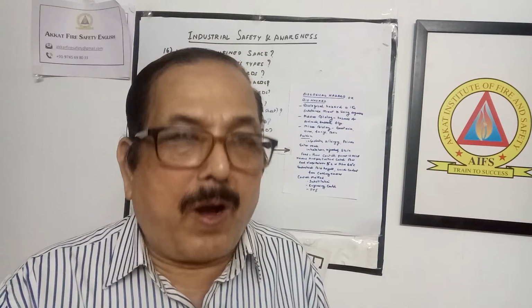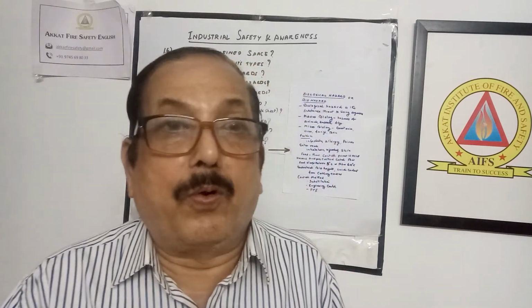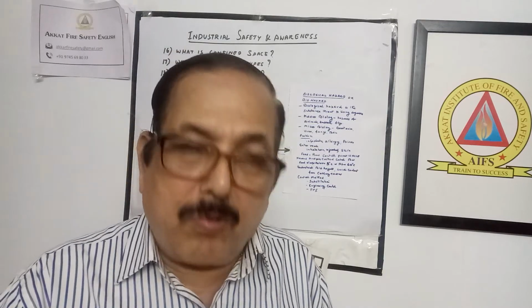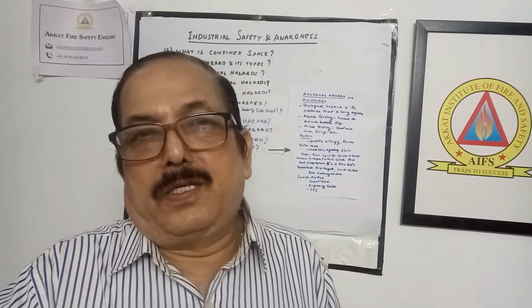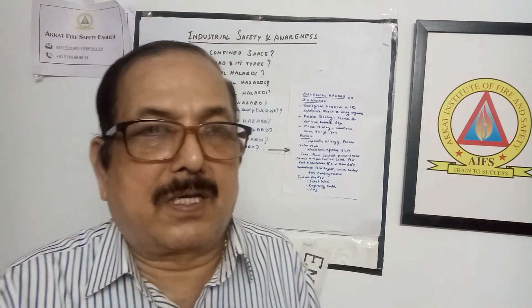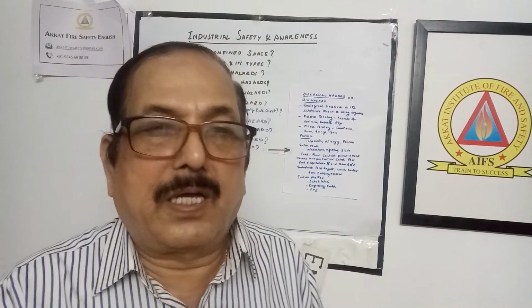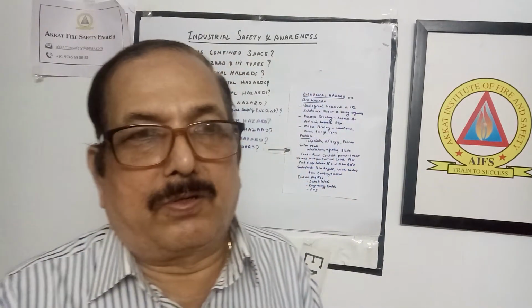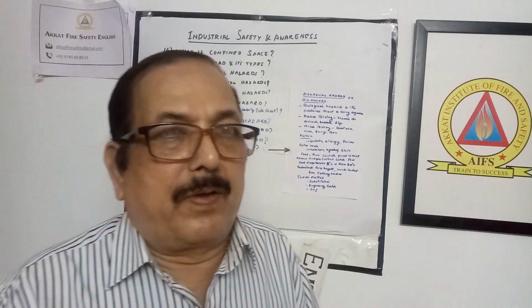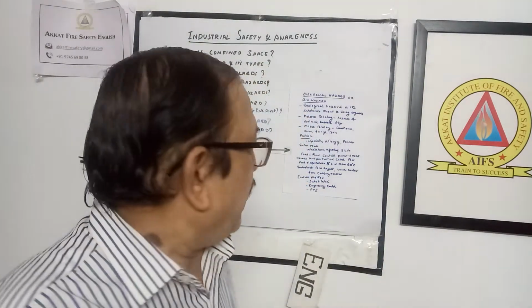So whenever you want to keep food, you should avoid keeping it in that temperature range. It should be either below 5 degrees or above 60 degrees centigrade, so that the living bacteria and organisms cannot grow and will not enter the food. That is one of the important things we have to keep in mind while preparing food, taking the food, or keeping the food for a longer time.